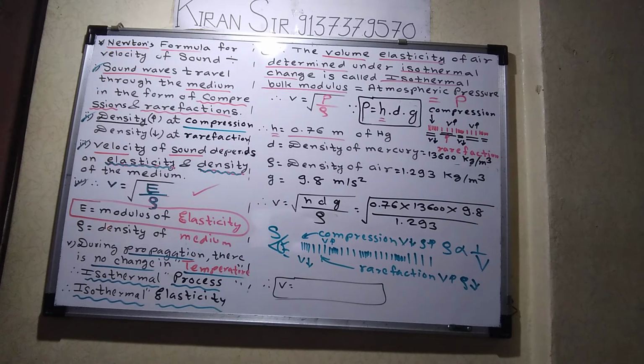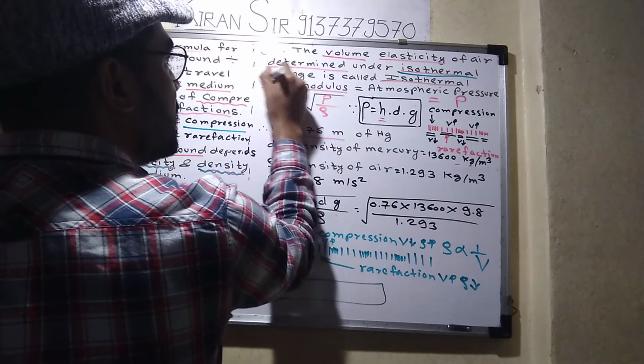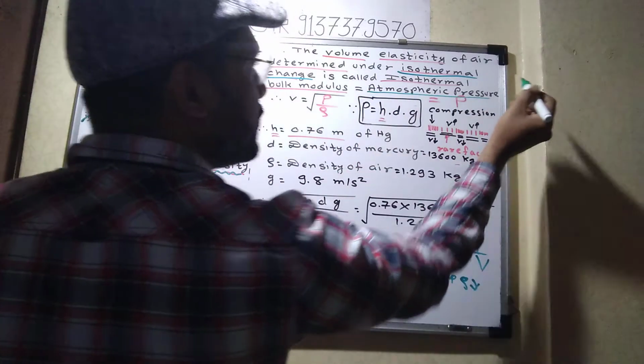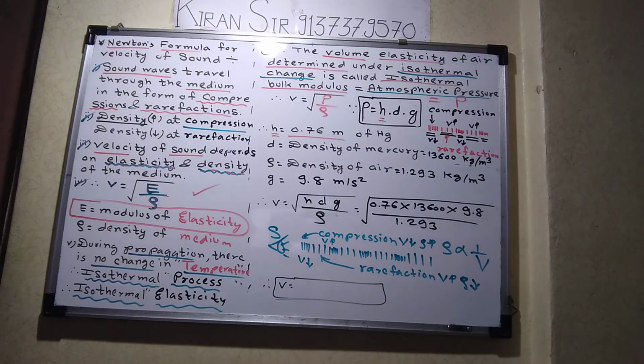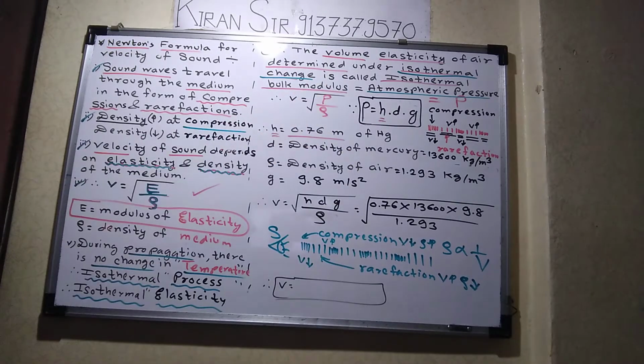Then the sixth point. Since it is considered an isothermal change, this modulus of elasticity is called atmospheric pressure. Who said? Newton. So now I replace this capital E by pressure. What is pressure? Atmospheric pressure of the air.